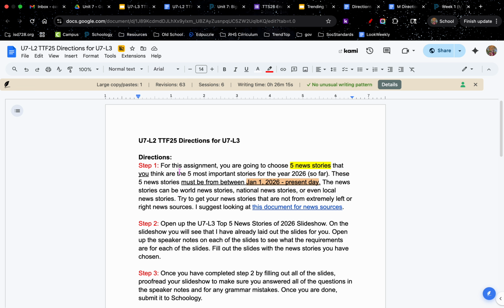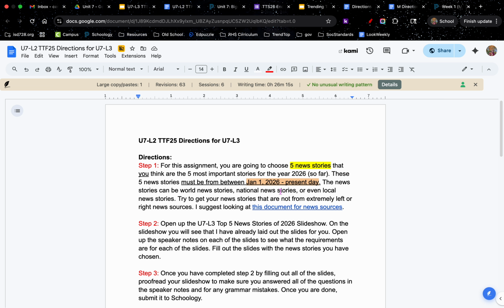So, step one, for this assignment, you're going to choose 5 news stories that you think are the 5 most important stories of the year of 2026 so far. Because, of course, we're a little less than halfway over with 2026 already. So these 5 news stories will be between January 1st, 2026 to the present day.